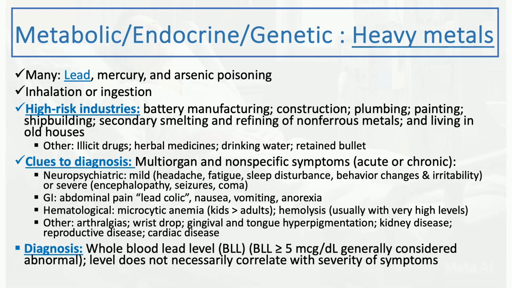If it's usually more than 5 mcg per deciliter, this is usually considered abnormal. But level does not necessarily correlate with the severity of the symptoms. Again, it really needs a high index of suspicion. Occupational history and exposure are really important in these situations, and then some other clues like microcytic anemia, as we mentioned.